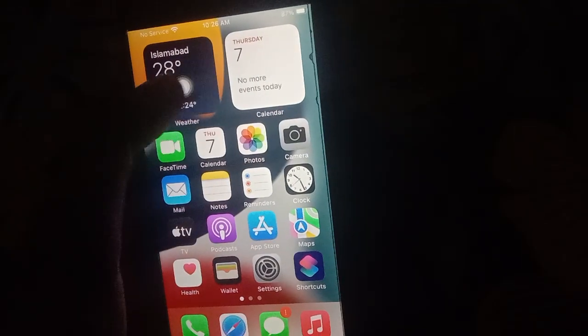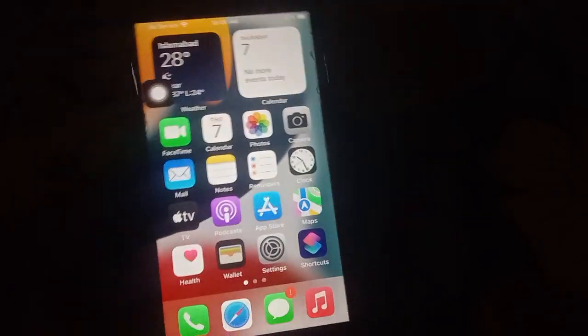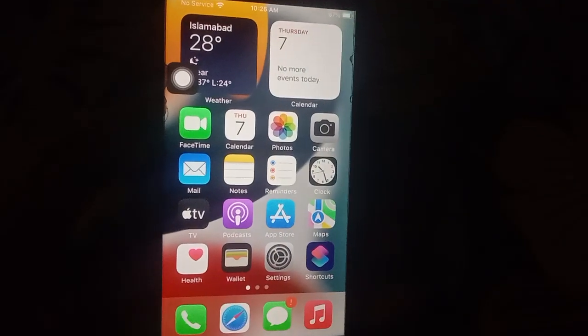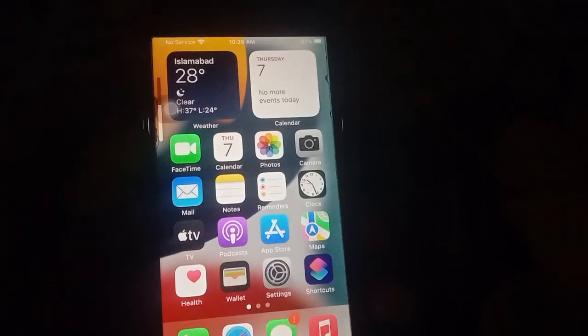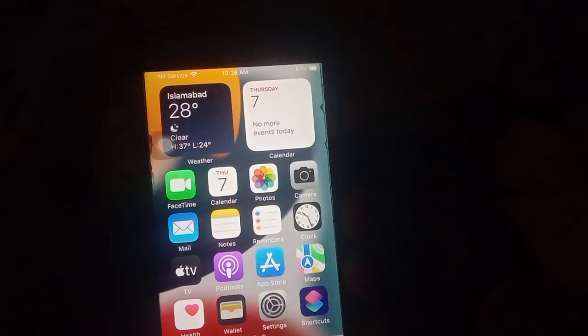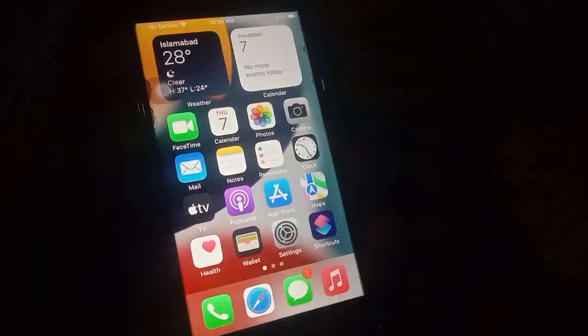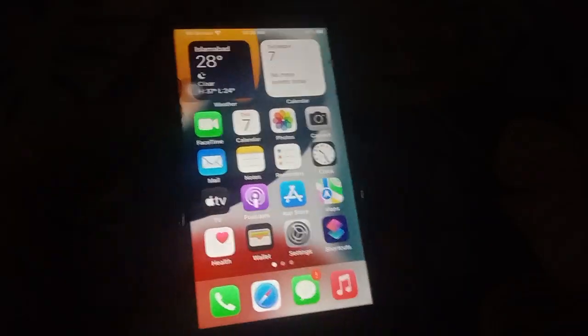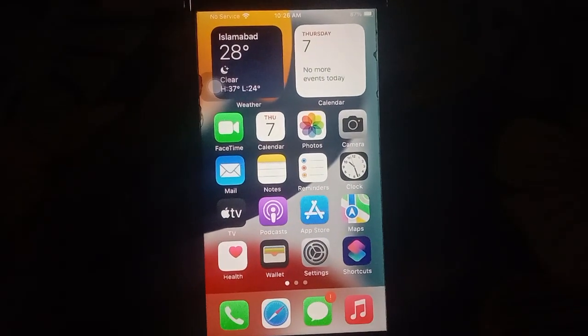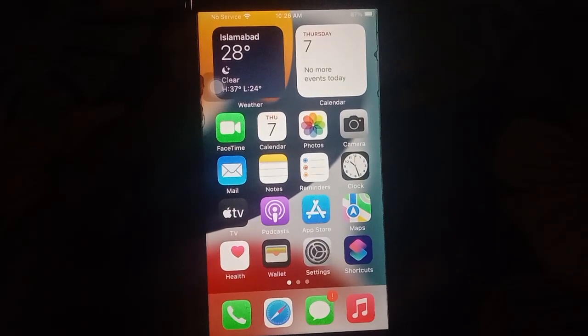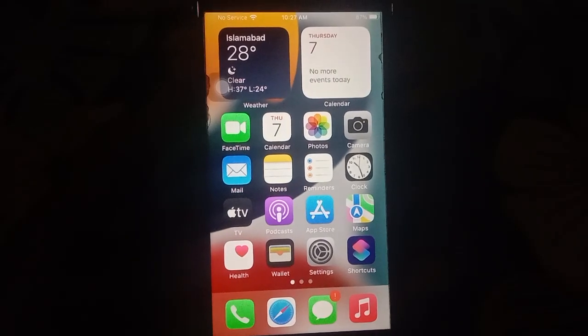So guys, first of all, you have to restart your iPhone. Press the volume up button, the volume down button, and then press the power button until the Apple logo appears on your screen. Then wait 5 to 10 seconds, and your iPhone will restart and your camera app will be working.